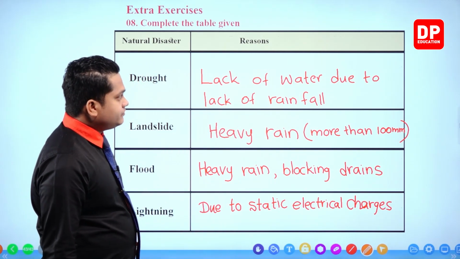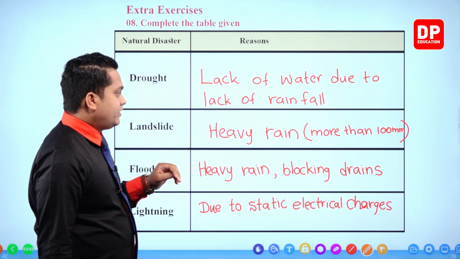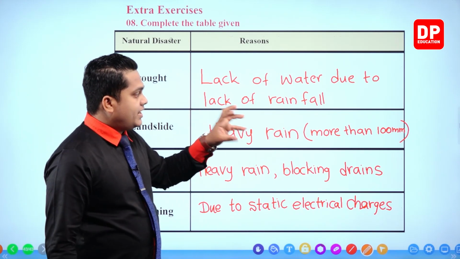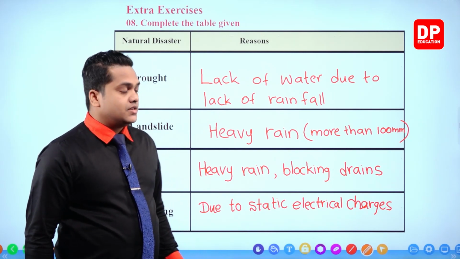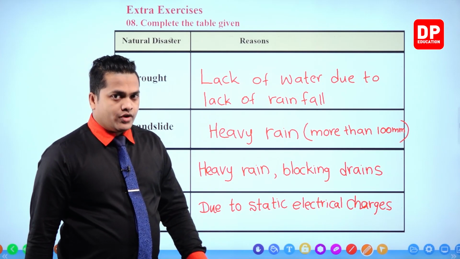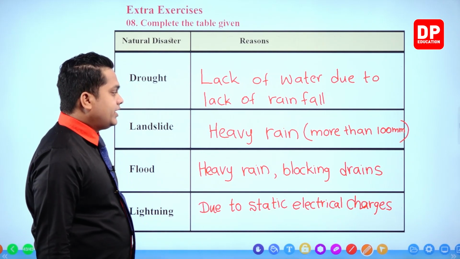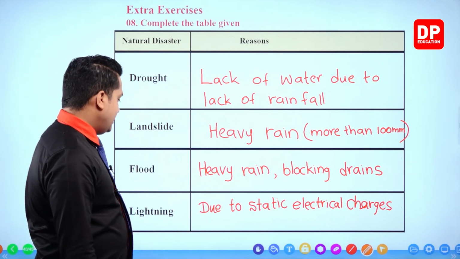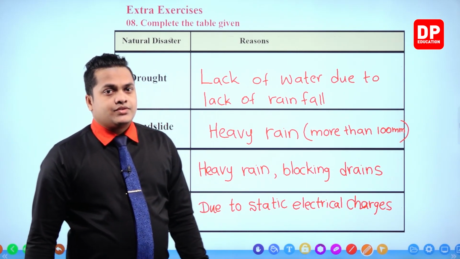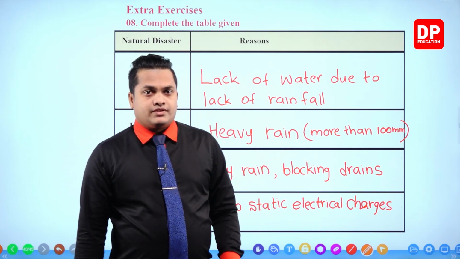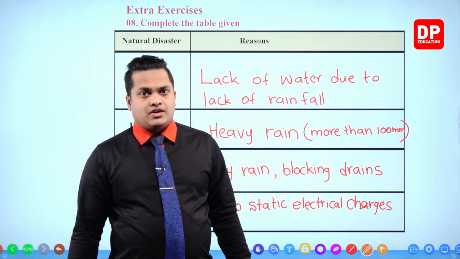Next one, landslide. Heavy rain is the main reason. Actually, more than 100 millimeters. If the rain is going to occur more than 100 millimeters, then landslides may occur. Then the next one, flood. Heavy rain and also blocking drains, right? Then lightning due to static electrical charges. So these are the main reasons for the occurrence of natural disasters that we discussed within this lesson part, my dear children.